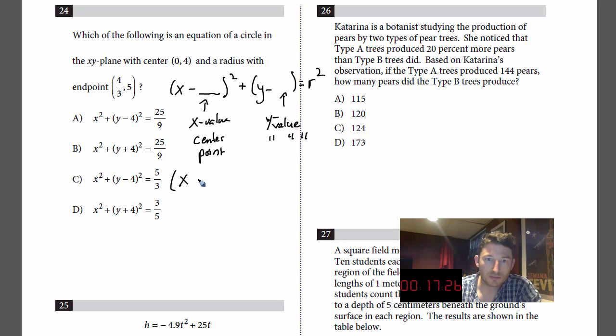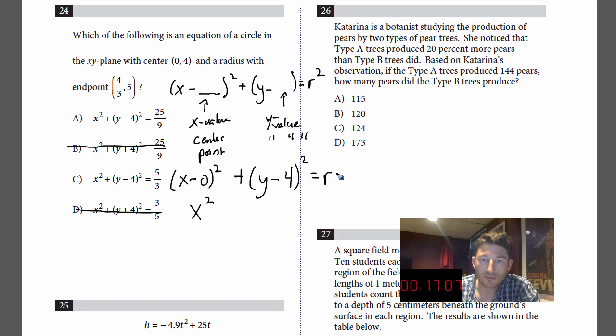X minus, well, it's x minus 0 squared. So that's just x squared. Plus y minus, what's the y value of the center? 4. Y minus 4 squared, right? So that means that this is gone and this is gone because those are pluses. Okay, equals the radius squared.